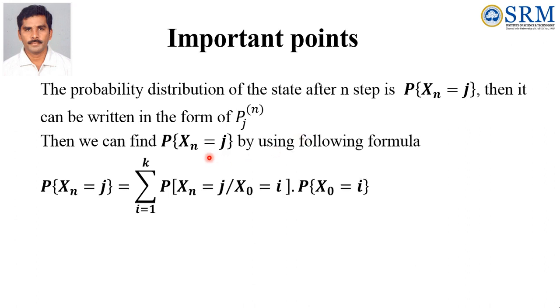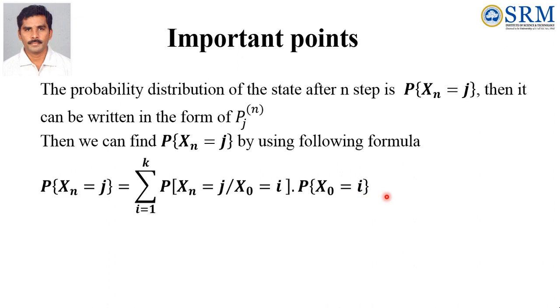Then we can find the probability of Xn equal to j by using the following formula: probability of Xn equal to j equals summation of i equal to 1 to k, probability of Xn equal to j given X0 equal to i, times probability of X0 equal to i.